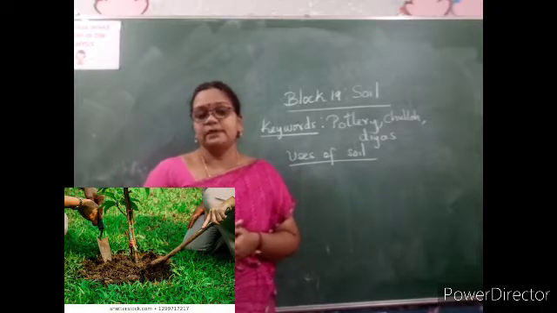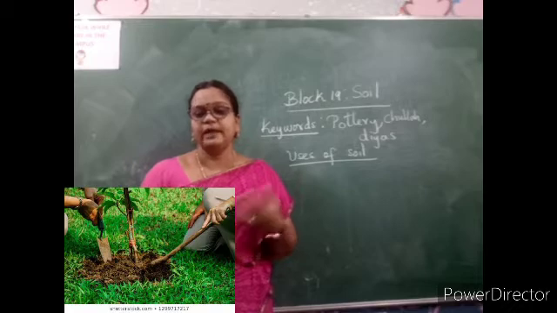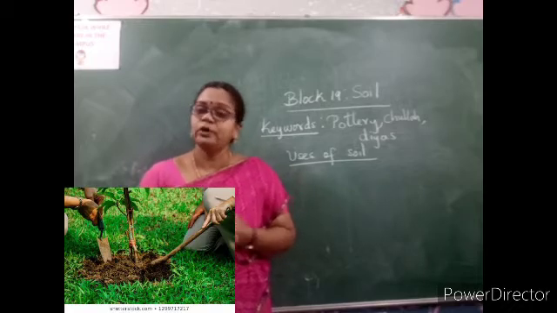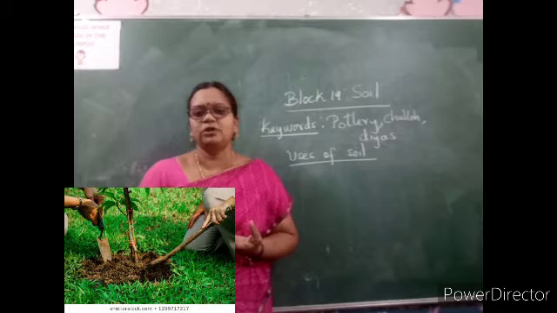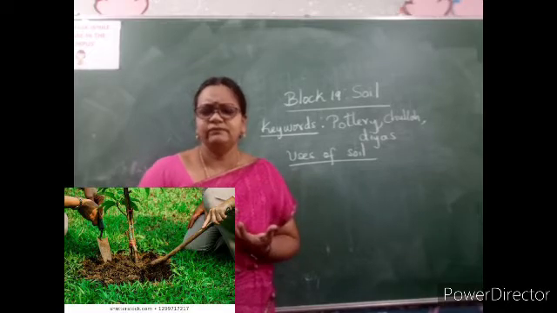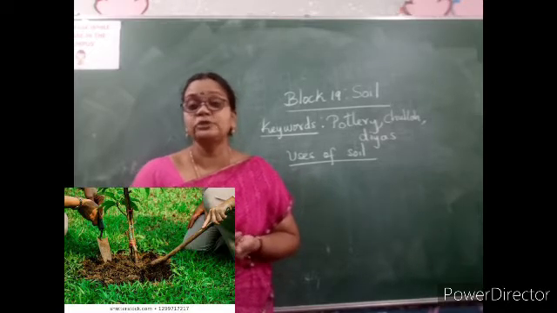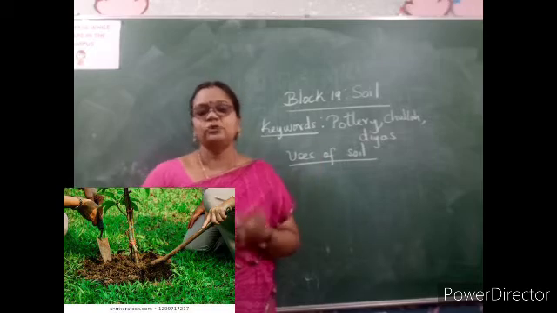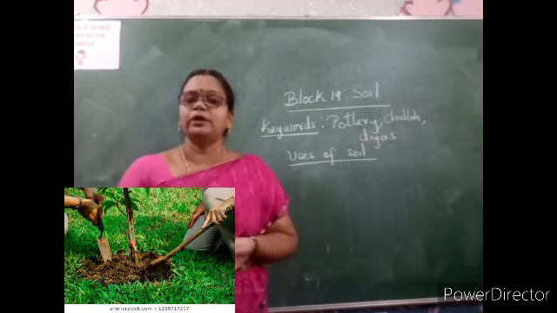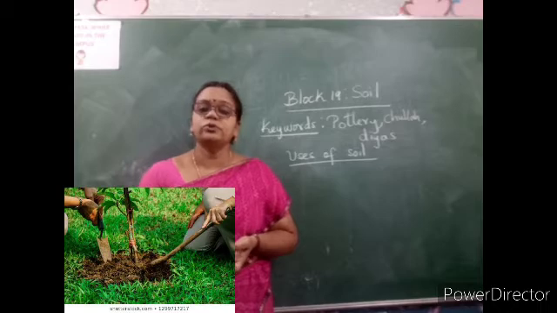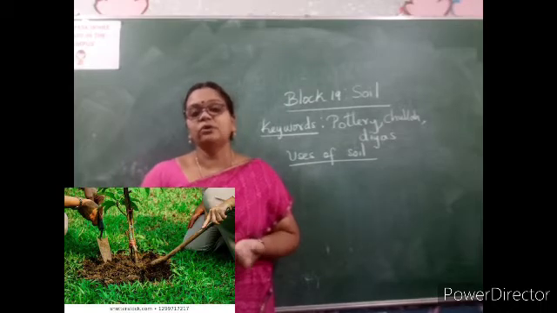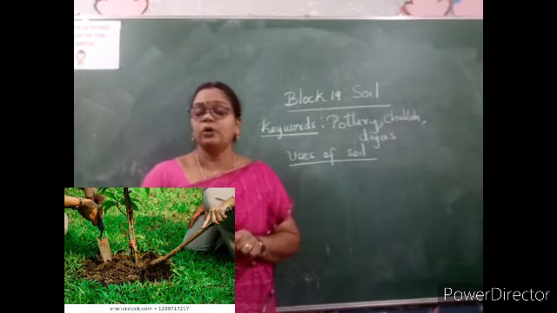So in this land part, land and water, children. Land is made up of soil. If soil is not there, life is not possible. Another important resource is soil. As we know that water is important, air is important, in the same way soil is also one of the natural resources without which life is not possible on the earth.